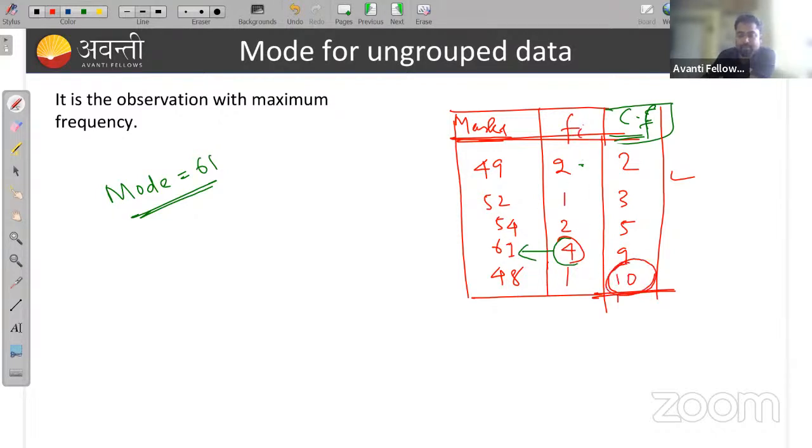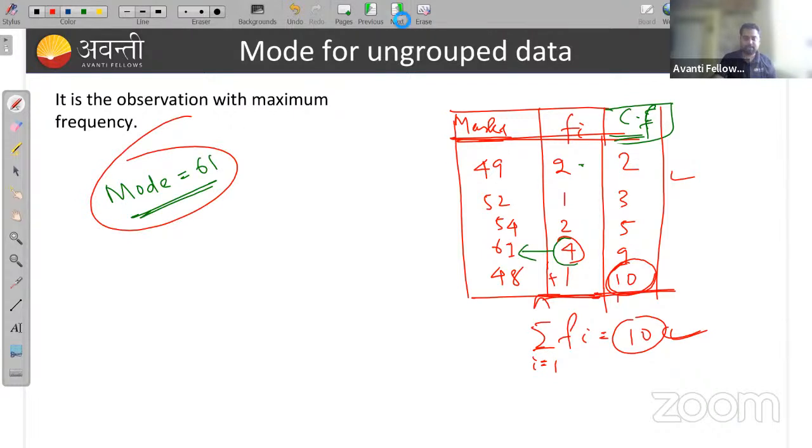That is summation of fi. If I add all these frequencies, i equal to 1 to n of fi, it will give you 10. Very good, very good. So the mode is 61 here. Is that clear to everyone?